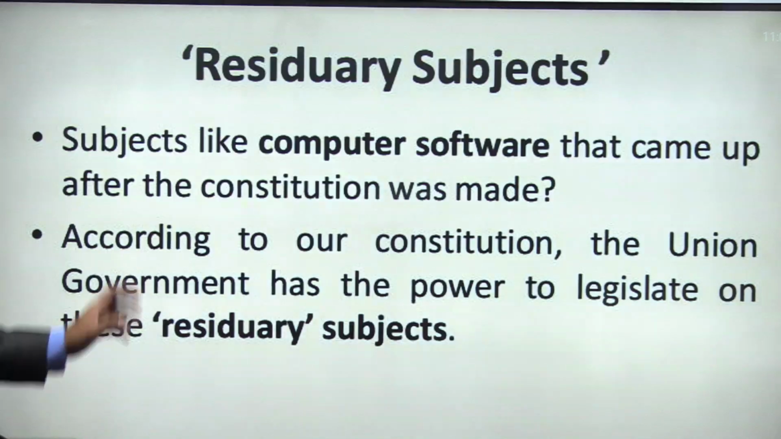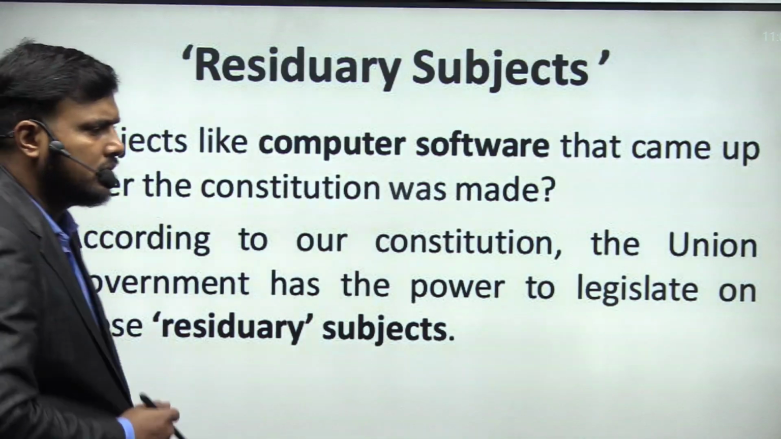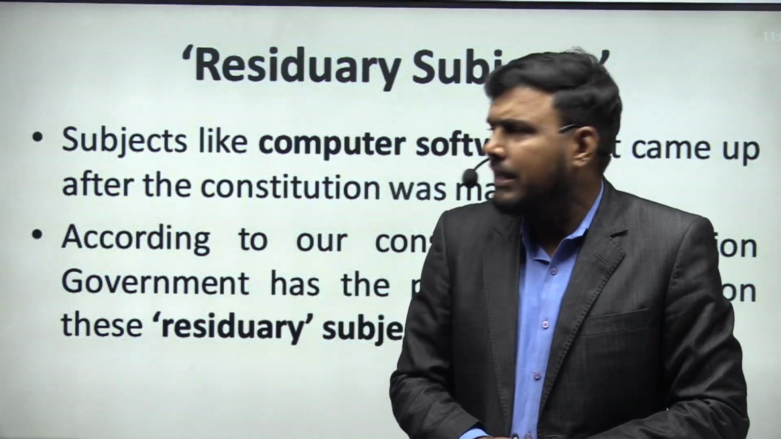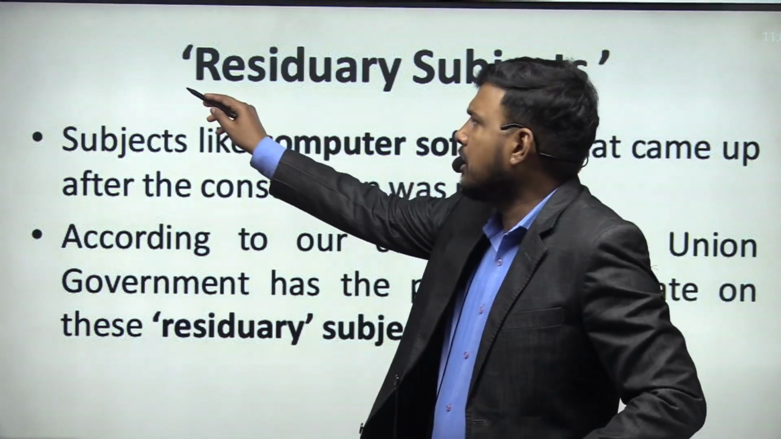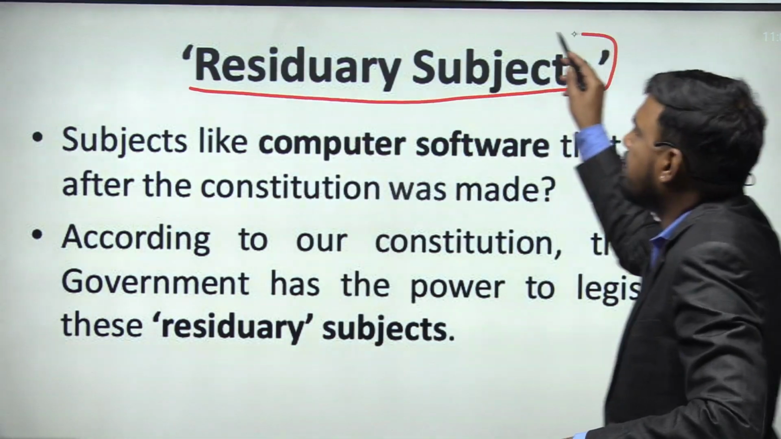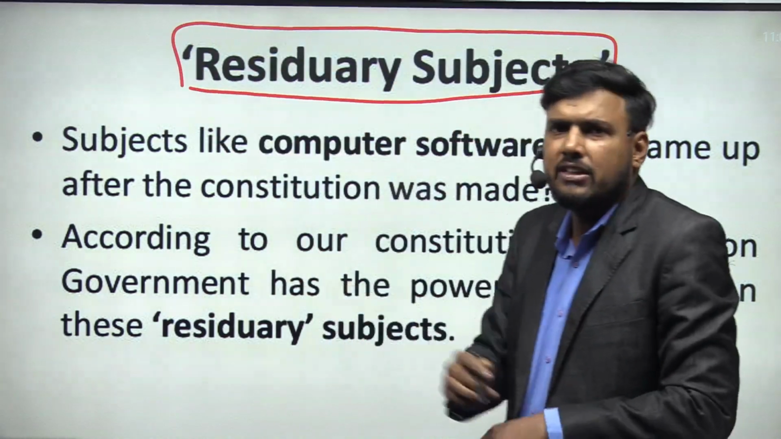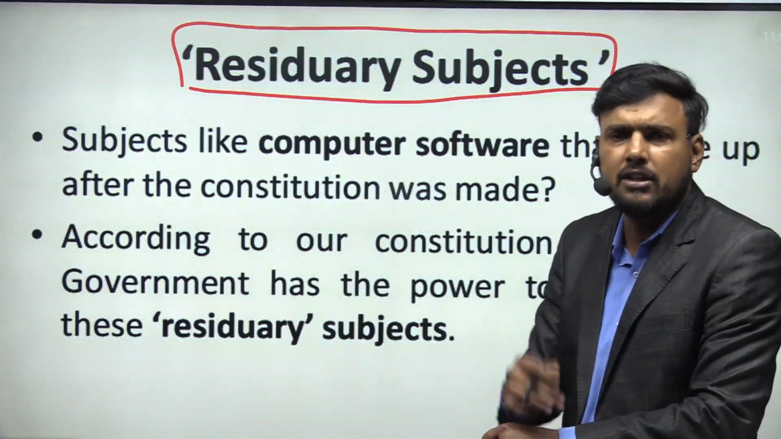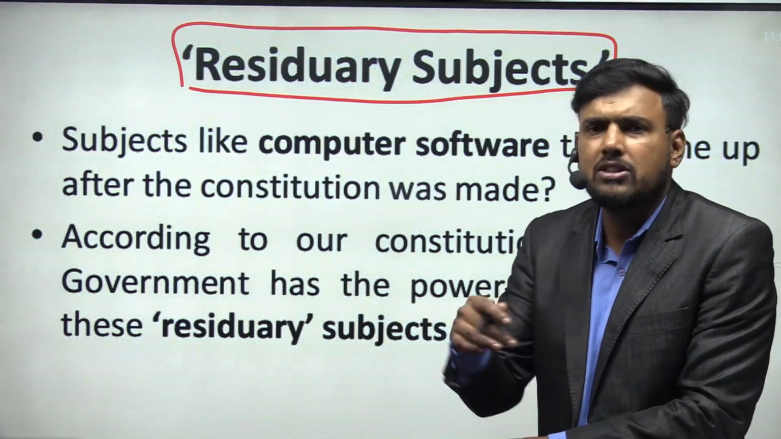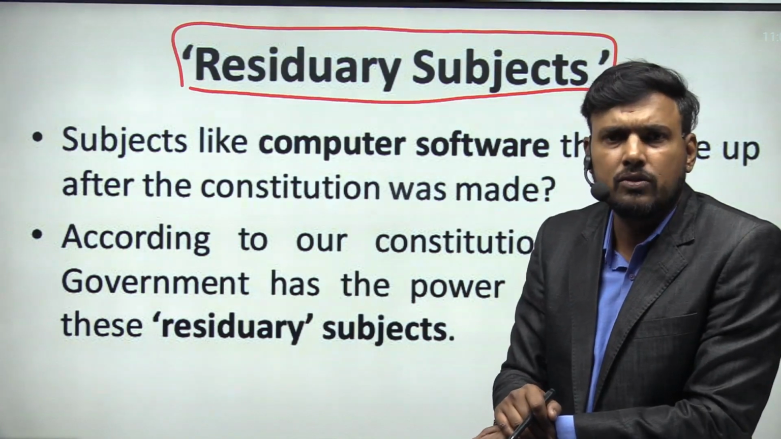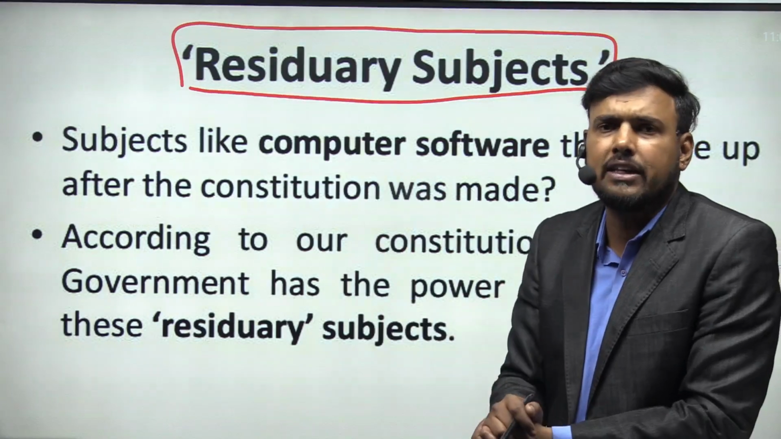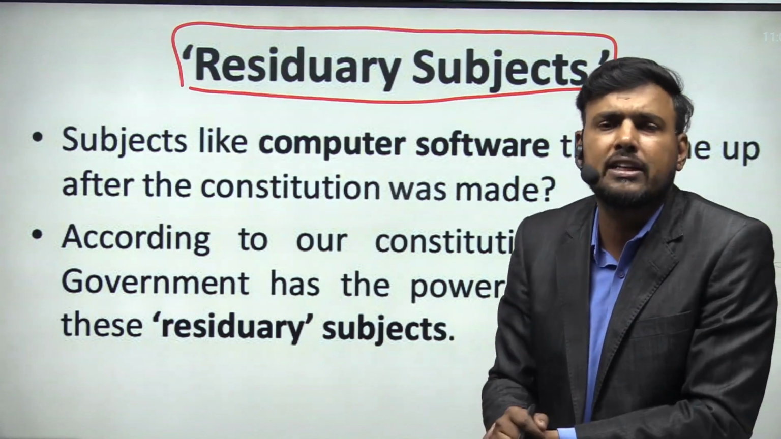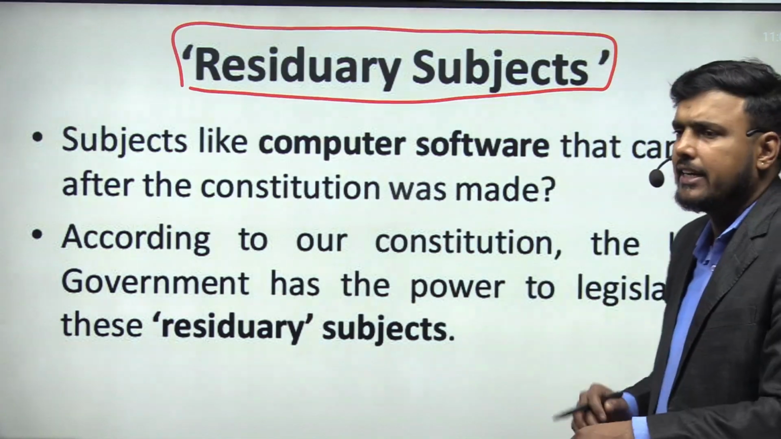But there can also be a situation where a topic is not covered in either of the lists. That means a situation which is not covered in the union list, not covered in the state list, and not mentioned in the concurrent list. So how does that area need to be tackled? Who is going to make rules and regulations for that area? Again, we will take an example.